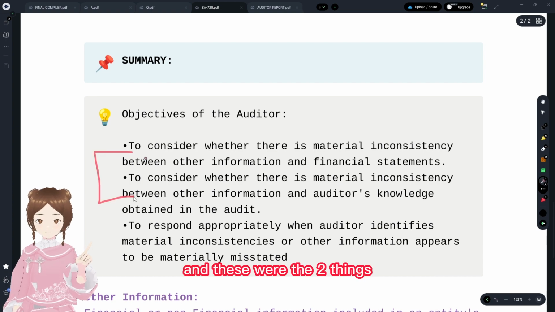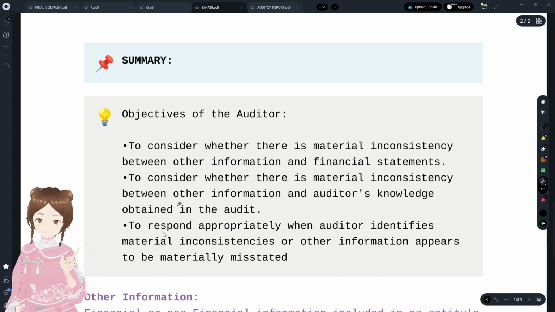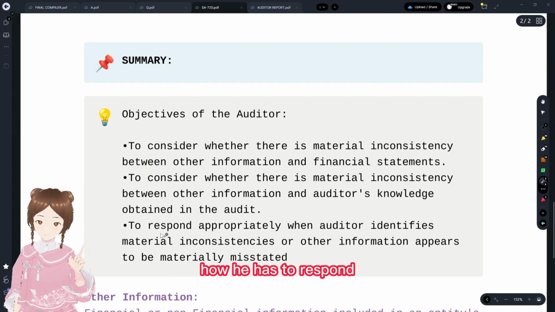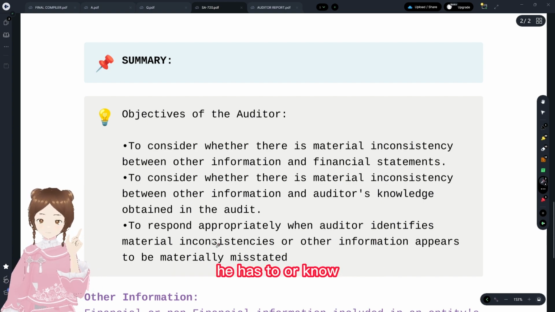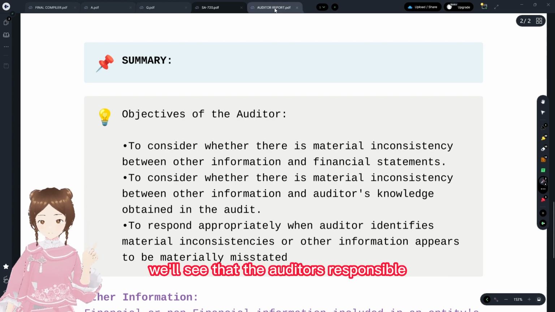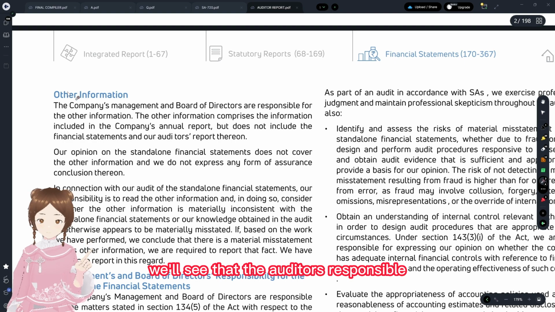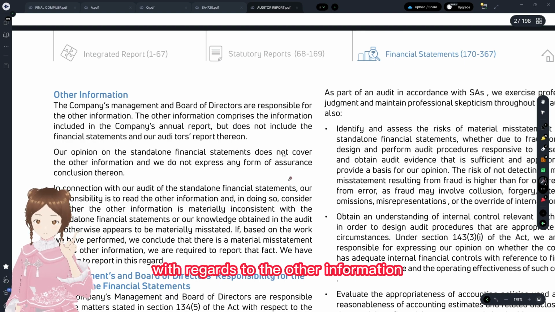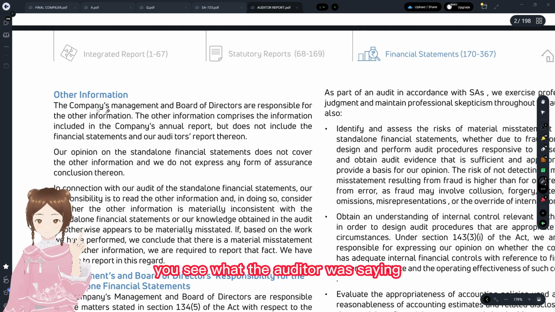And these were the two things for the material inconsistency, and to respond appropriately when the auditor identifies a misstatement, he has to know whether it is materially misstated or not. We'll see the auditor's responsibility with regards to the other information. You see what the auditor was saying.